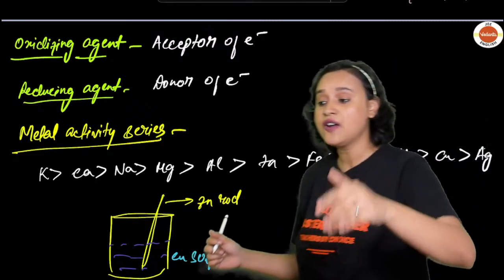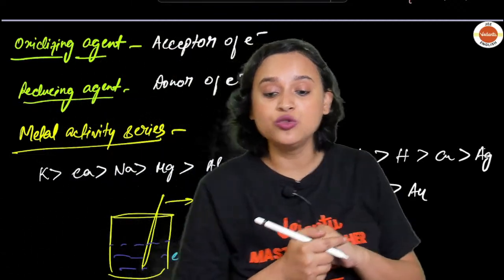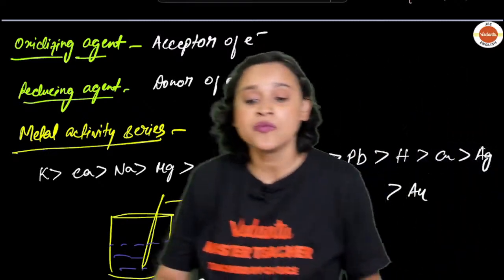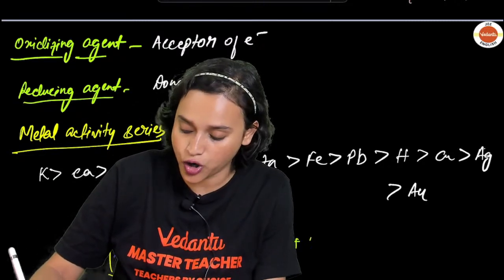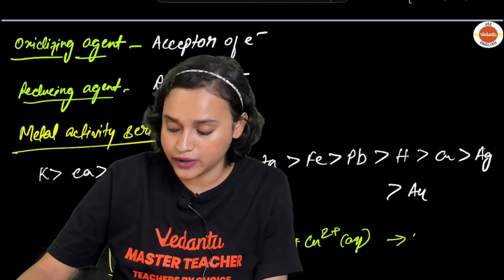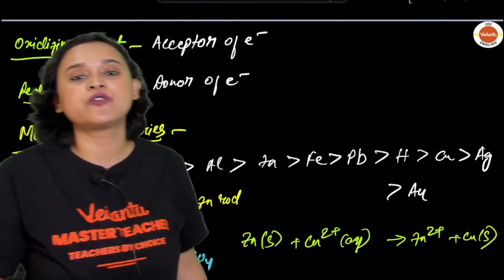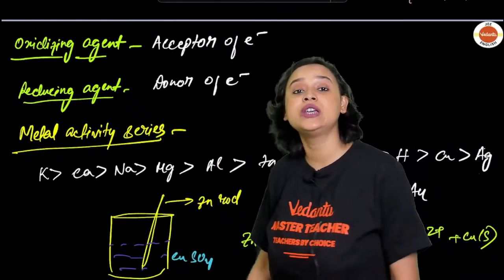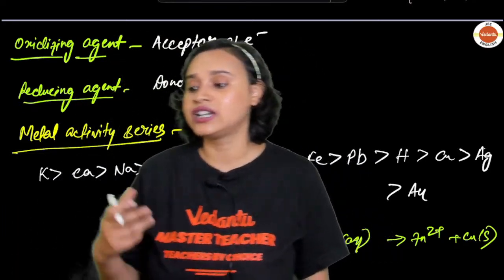So what happens? After some time, the blue color fades away. Why does the blue color fade away, guys? Do you remember? The blue color fades away because Zn in the solid form will react with the Cu2+ aqueous, and it will form Zn2+ and copper. Copper in the solid form is achieved, and through many reactions like this, we understood that there is a metal reactivity, metal activity series.